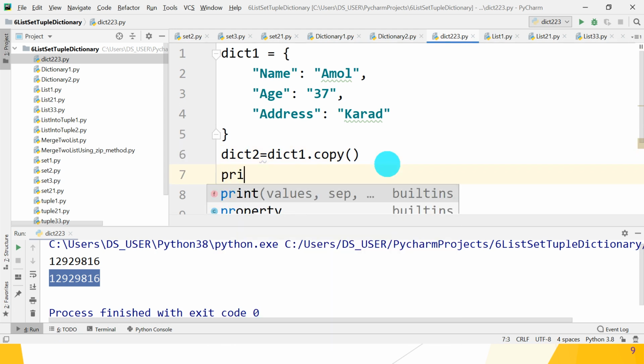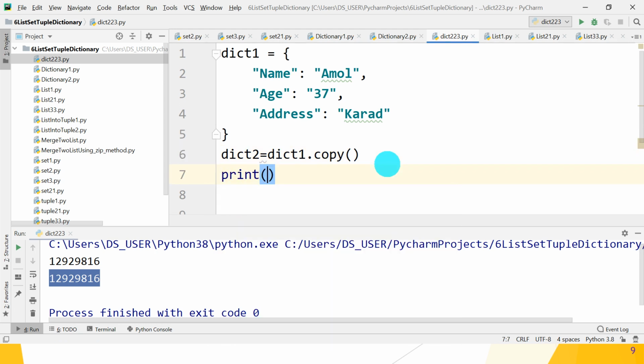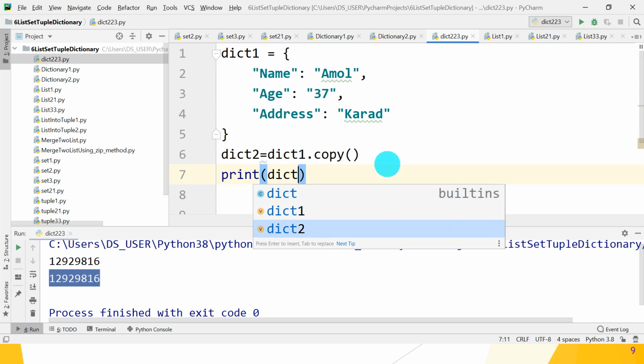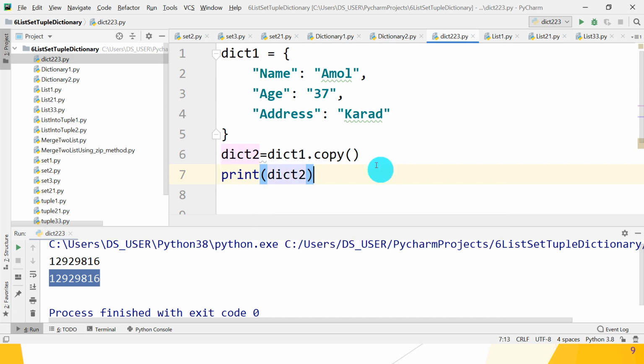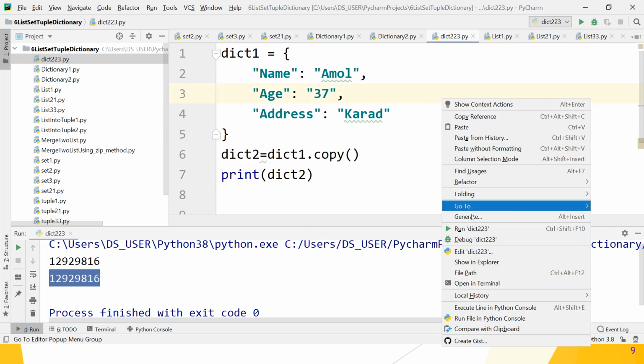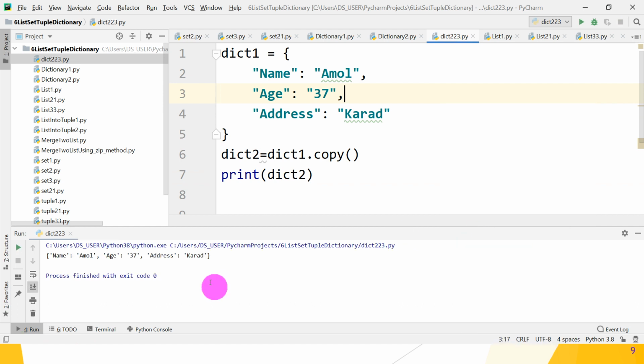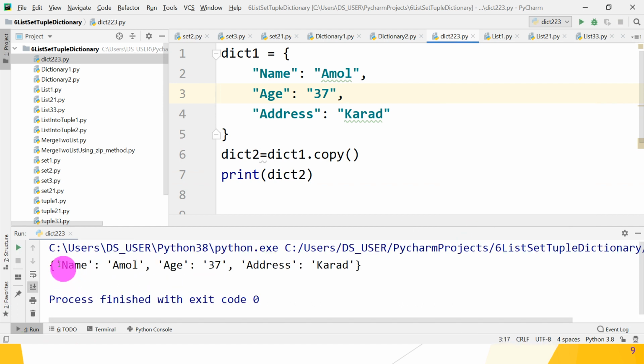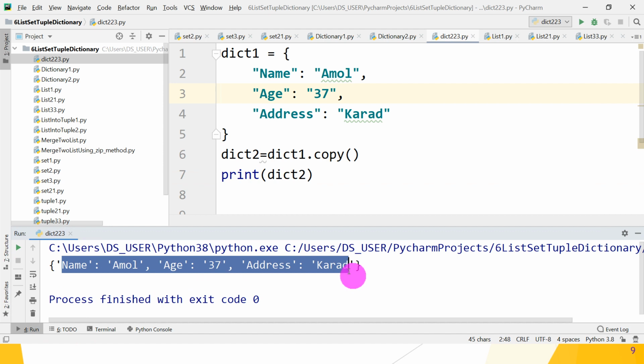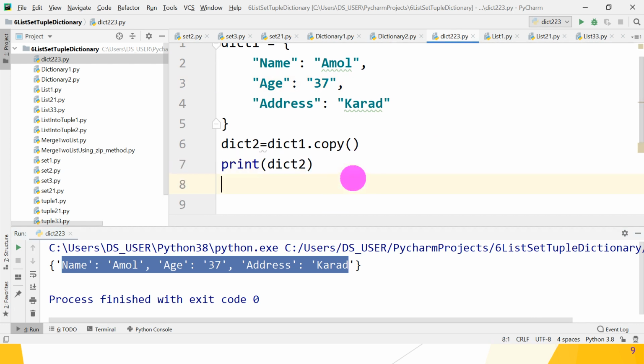What do you have to print? Print dict2 and check whether the copy is done using the copy method or not. If you get the same result, it's great. So dict2 has these values, name, age and address, that means it got copied. Great. And check the references also.